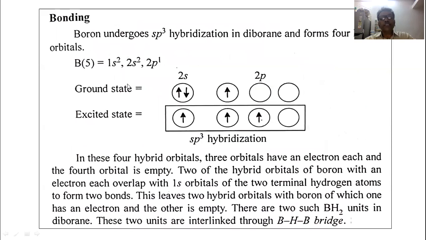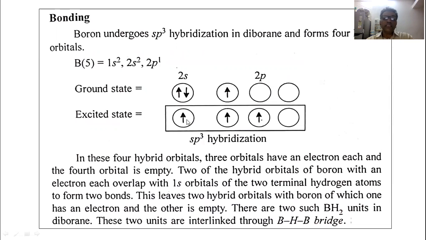This is the electronic configuration of boron. The ground state electronic configuration is 2s2 2p1. In the excited state, this electron is promoted here. So there are 3 half-filled orbitals and 1 empty orbital. All the orbitals get mixed up and the boron atom shows sp3 hybridization.